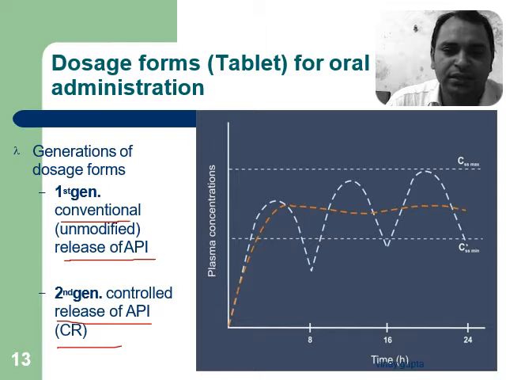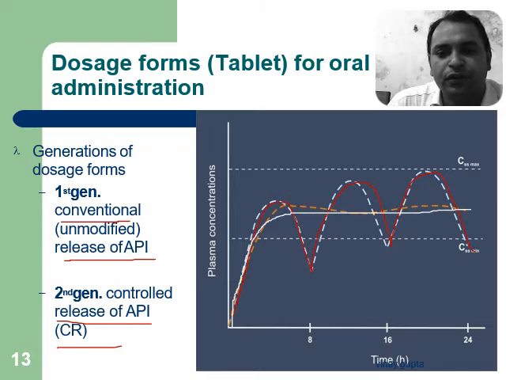As we can see in this diagram, the plasma concentration versus time profile of an oral routine medication. In this diagram, we observe that on increasing the frequency, such a type of graph is obtained. Number one graph is for the conventional tablet, whereas this graph is for controlled release medication, meaning second generation.